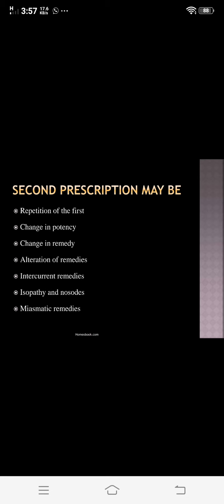That is, if you give a first prescription and that first prescription gives improvement in a patient for several hours or for several days, but there is not a complete disappearance of a symptom, or there is not a complete recovery of that case, in that case, to complete the action of that first remedy, you need the next prescription as a complementary remedy.